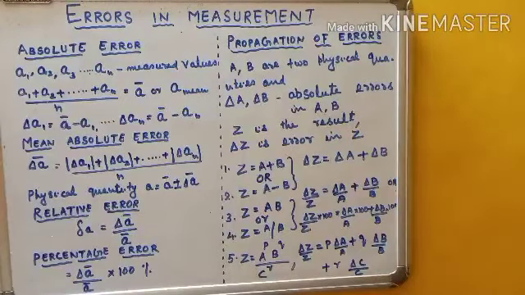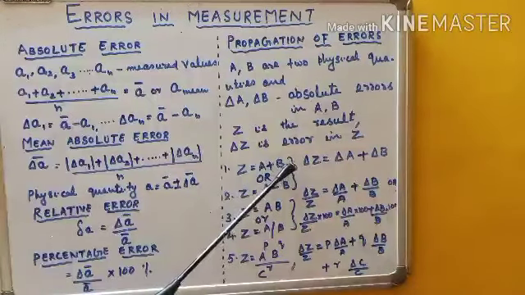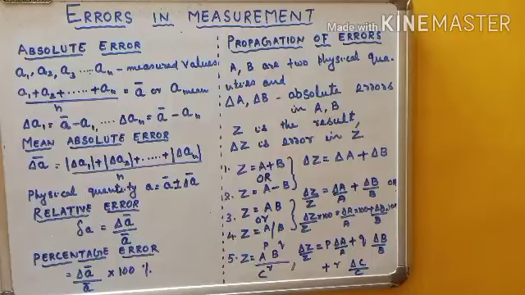Now let us consider different cases. In the first case, you are adding two quantities. For example, you are given a system of two masses, M1 and M2. Suppose M1 is 5 kg and M2 is 2 kg. You have to add and express the correct value in terms of the errors.